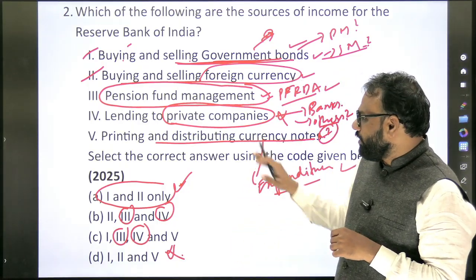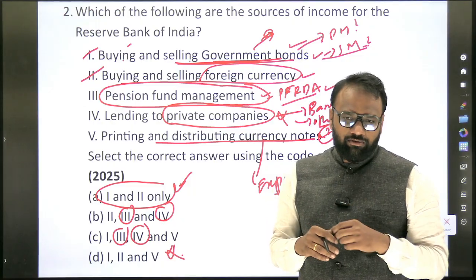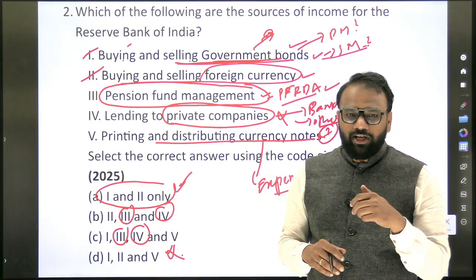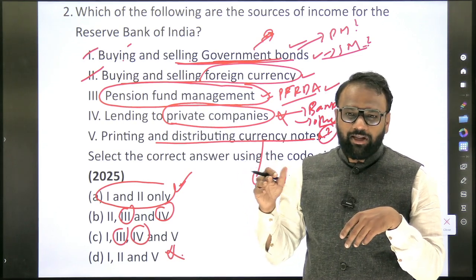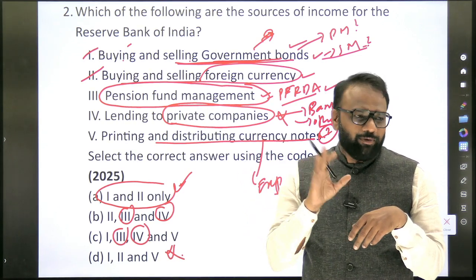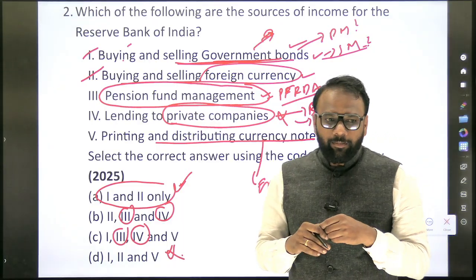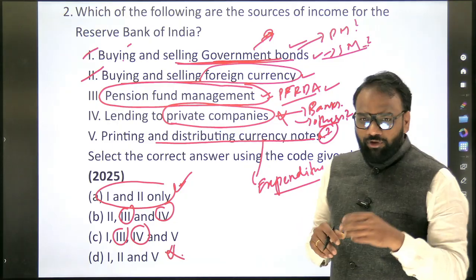So here we have printing and distribution of currency notes. We have classified it under expenditure. Anyhow, you can go through the content, and if you have doubts, you can raise them. The more doubts you raise, the more I can uplift myself, and at the same time conceptual clarity will be built in you as well. In the textbook, it is given 1, 2 and 5. We will cross verify.